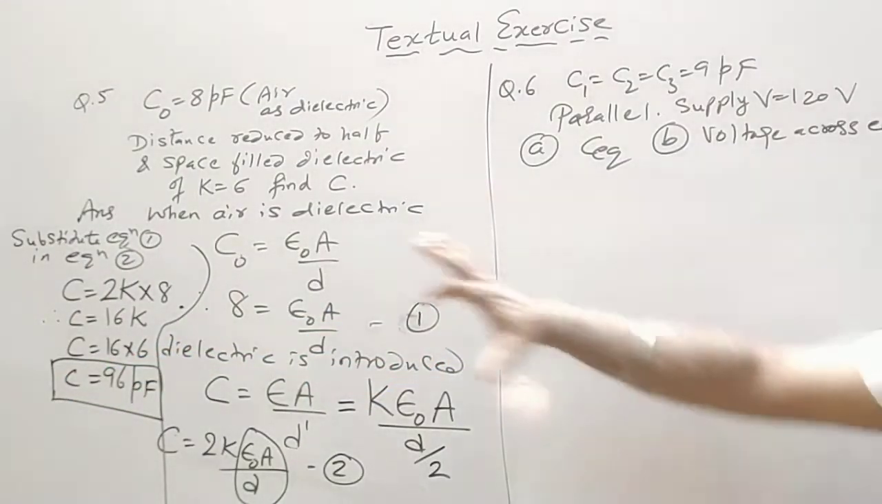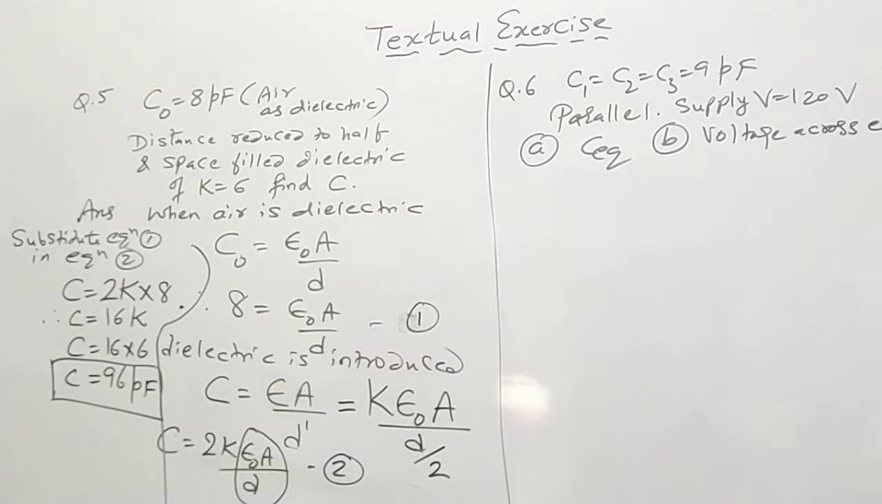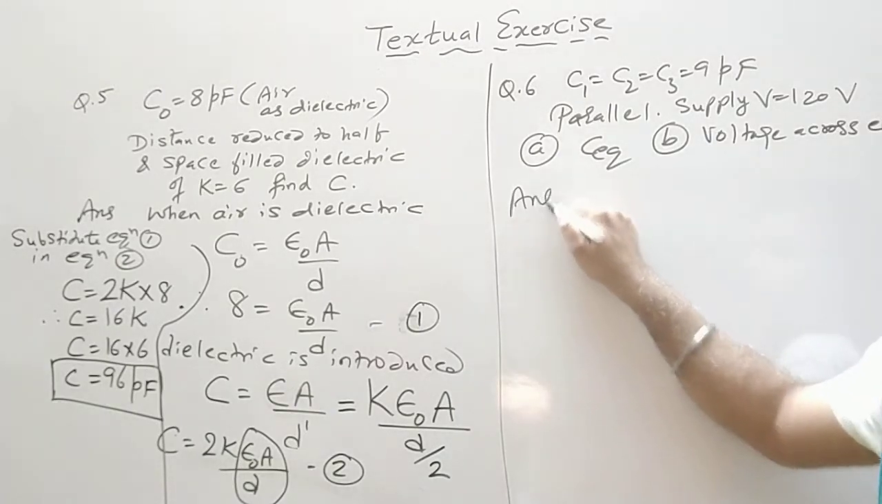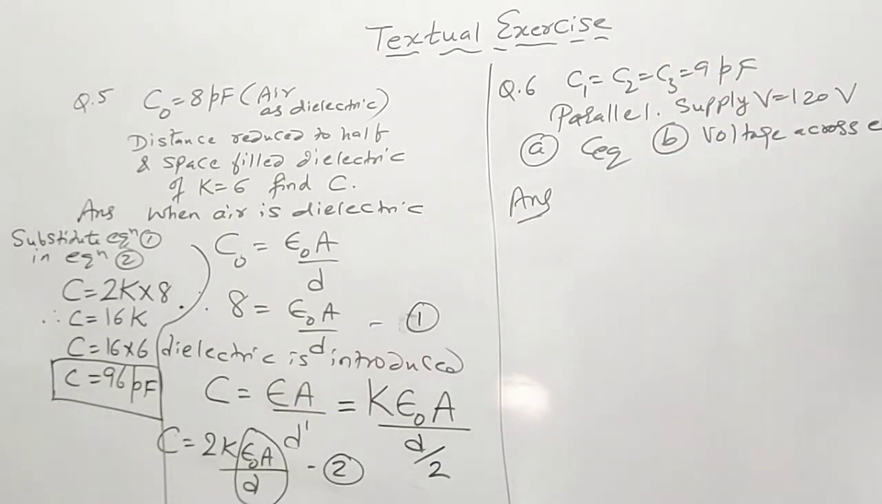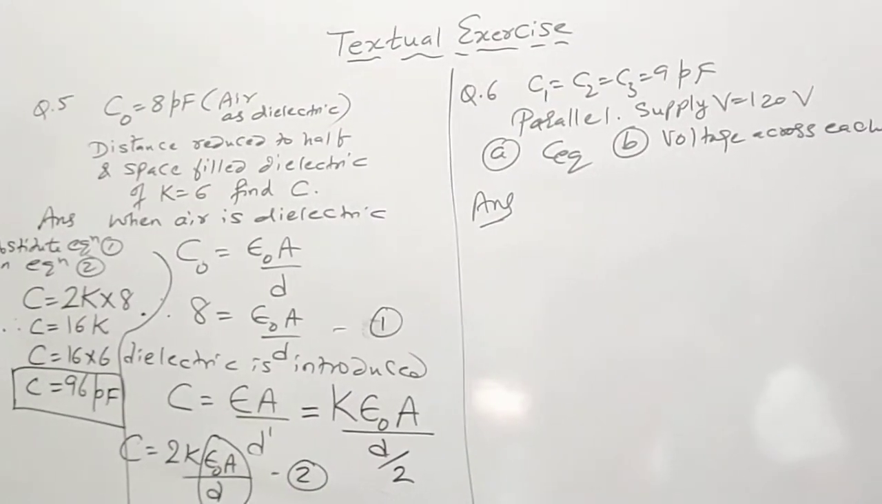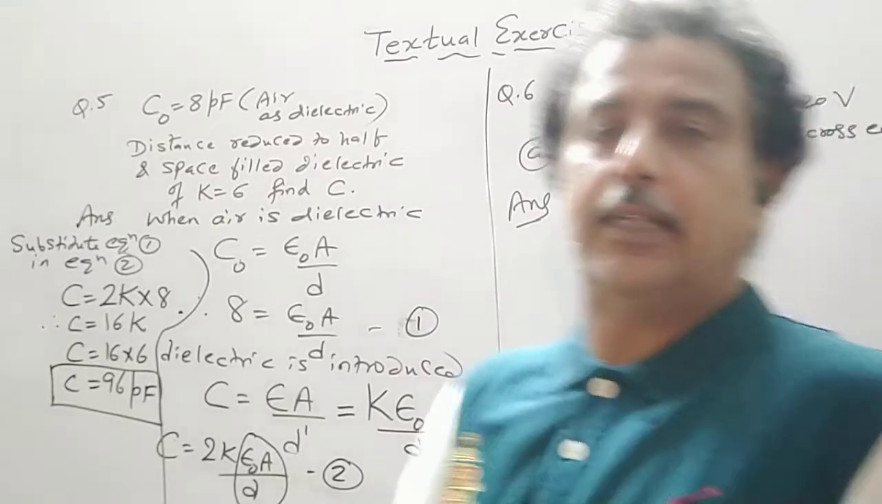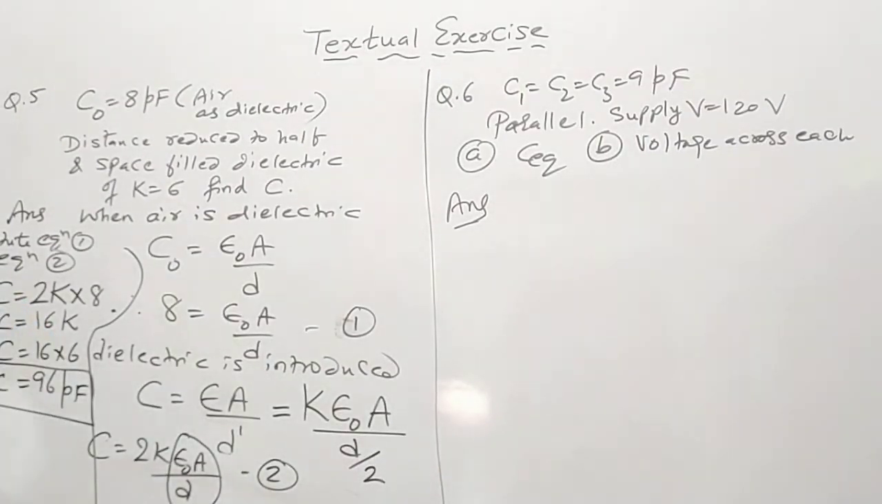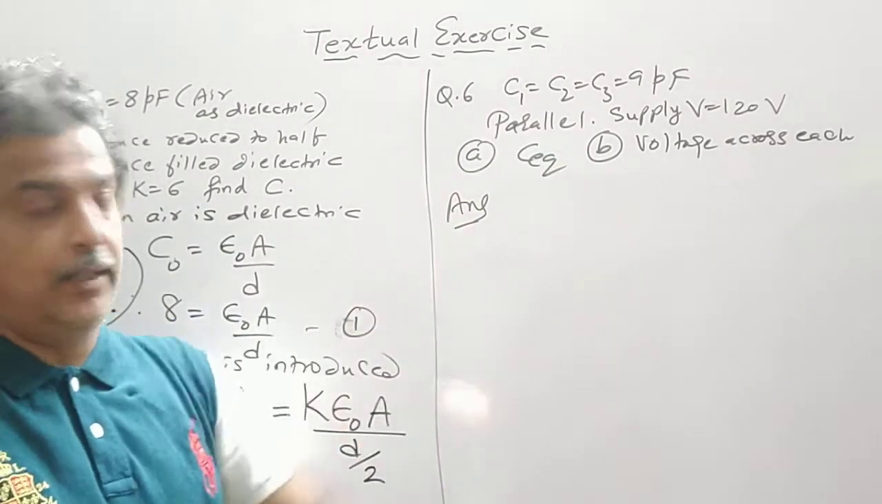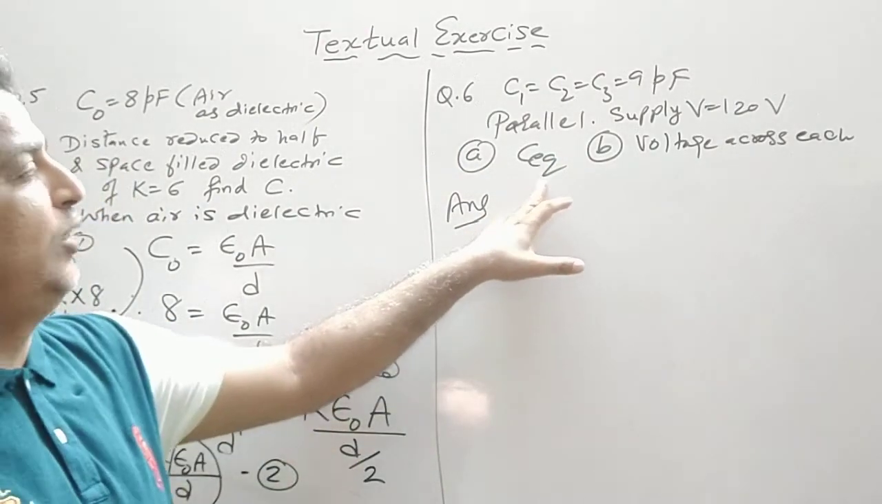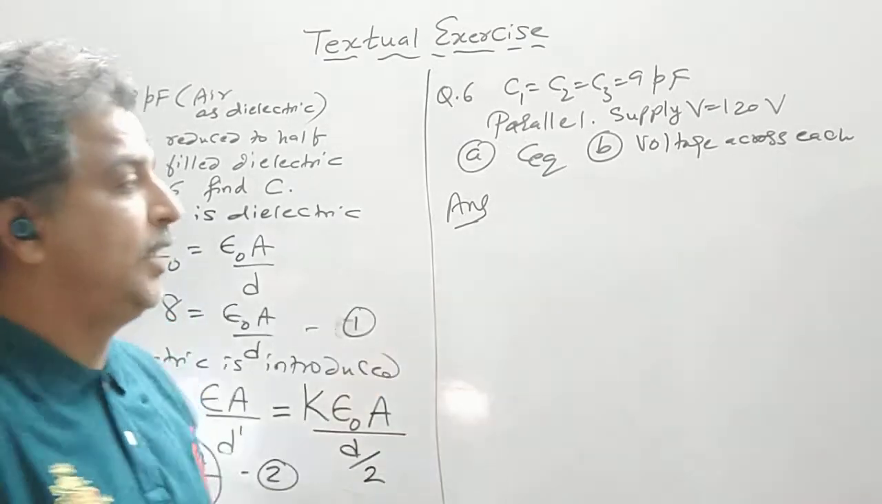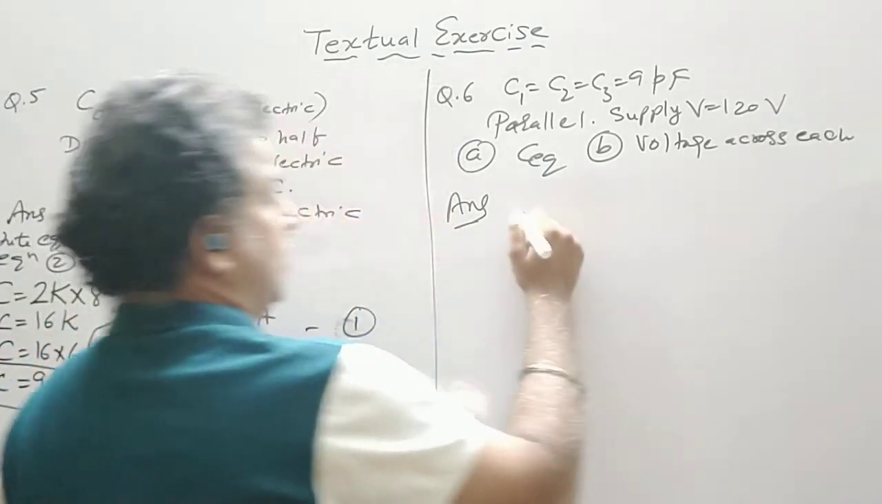So this is an MCQ question. Again, question number 6. Again it is an MCQ based question. We have 3 capacitors. Say the capacitors are identical and they are connected in parallel. You have to find out C equivalent, as well as the voltage across each capacitor.